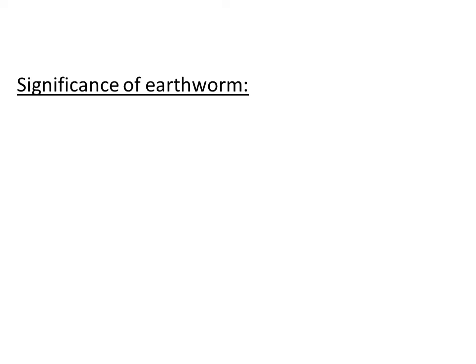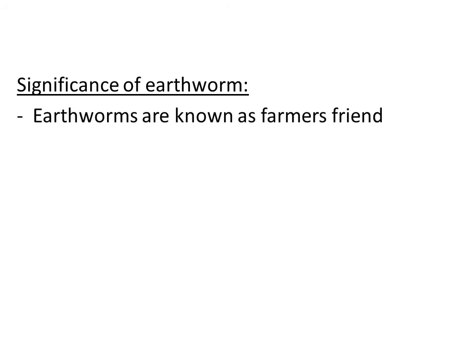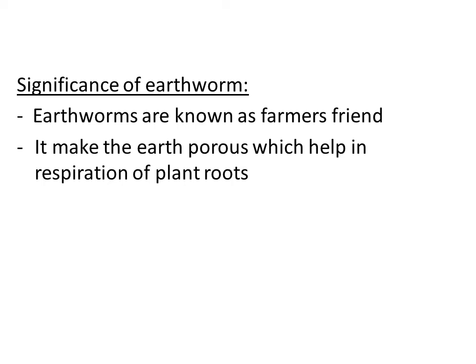The earthworm is a very useful animal. It is commonly known as the farmer's friend. So why is it called the farmer's friend? What is the use to farmers from this organism? We know the earthworm lives in the soil by making burrows. In order to make burrows, it digs the soil, right? By this action, it makes the soil porous. Porous is nothing but having holes. Lots of holes are created because of the earthworm.